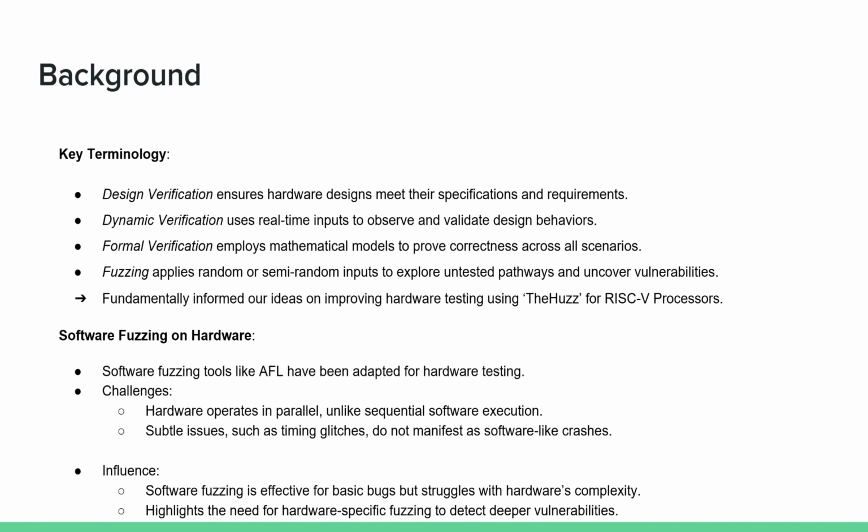Next is software fuzzing on hardware, where we explored the challenges of adapting software fuzzing methods to hardware testing. Software fuzzing, like the widely used AFL, detects vulnerabilities by pushing software systems into unexpected states. However, as noted in our report, applying these techniques to hardware presents critical challenges. Hardware tends to operate with inherent parallelism and precise timing dependency, factors that traditional software fuzzers designed for sequential execution and crash detection struggle to handle.